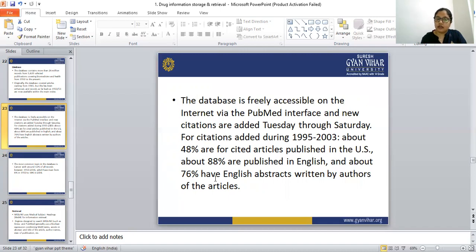About 76% have English abstracts written by the authors of the articles. So we can find all the information about the disease, drug, interactions, toxicological effects, and all the pharmacokinetic parameters from the database for free through the internet via the PubMed interface.